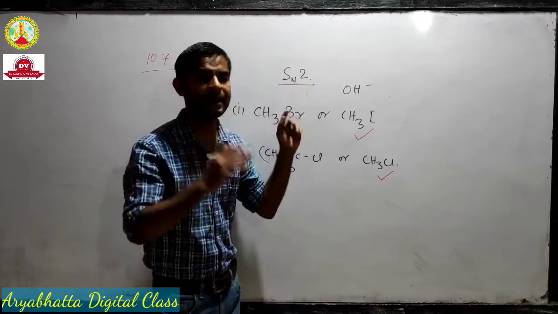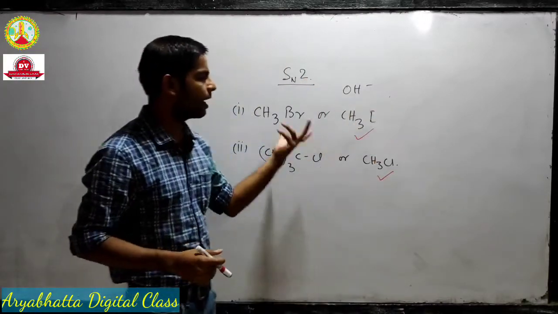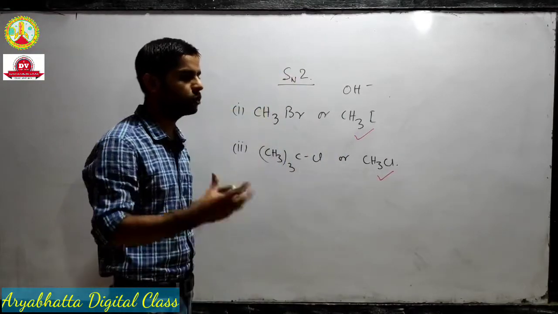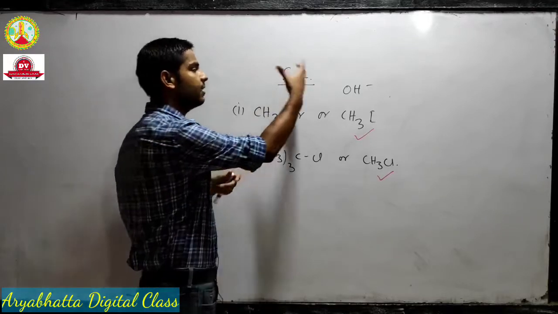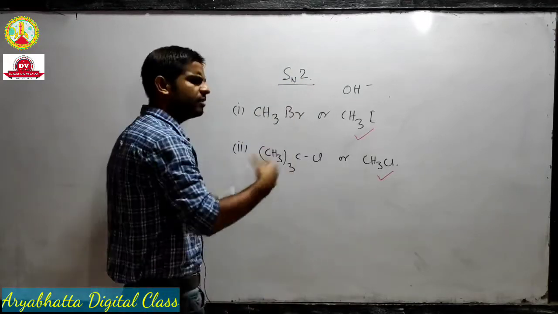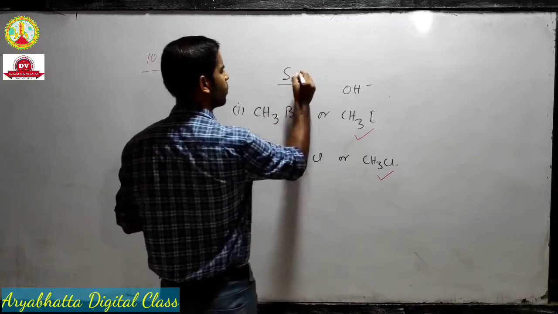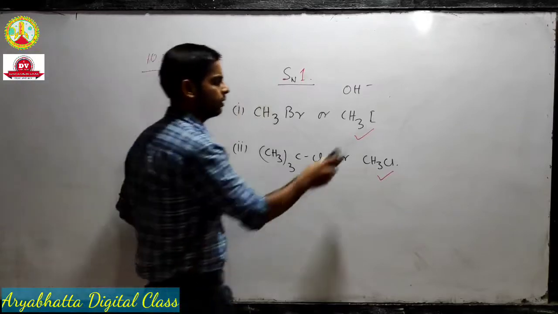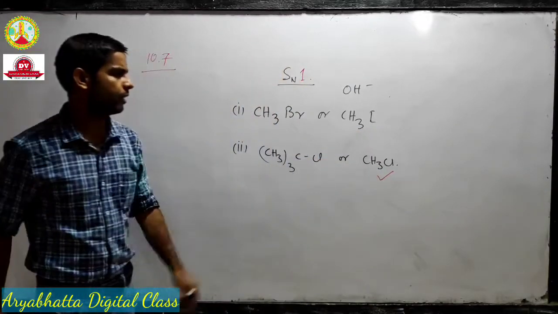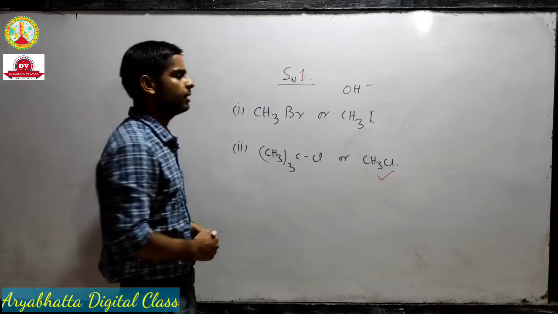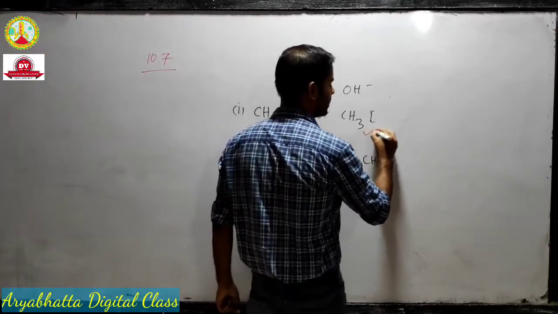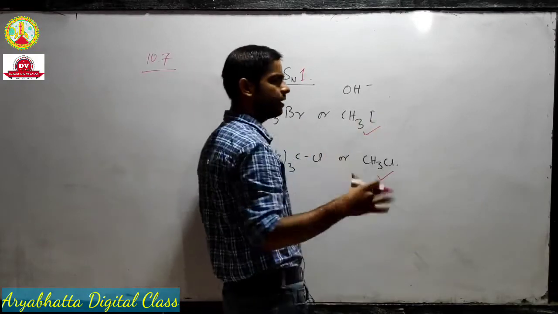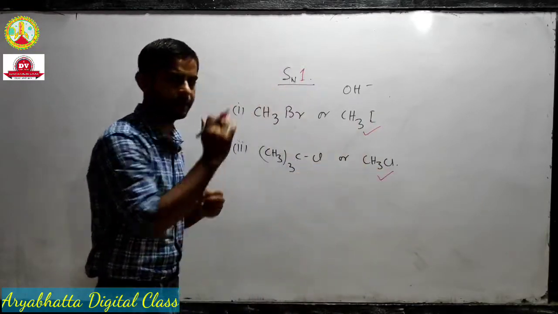Mind it, all the answers are correct because we are discussing SN2. If we had given an SN1 reaction, then in question 1 nothing would change, since the concept is the same: iodine is a better leaving group.